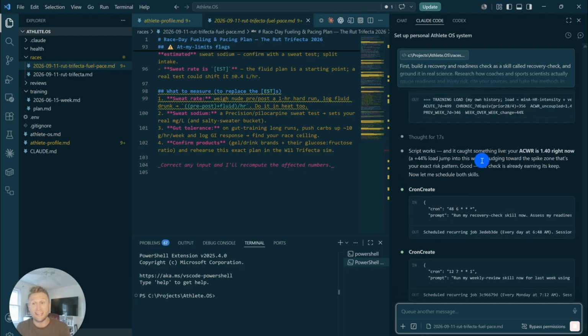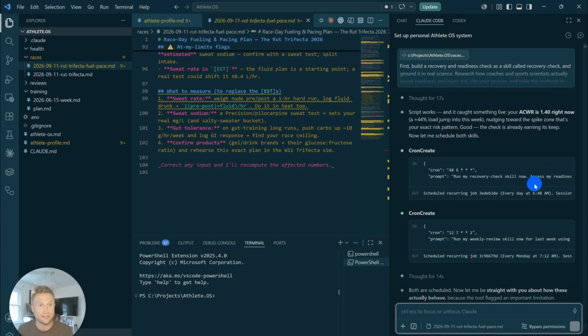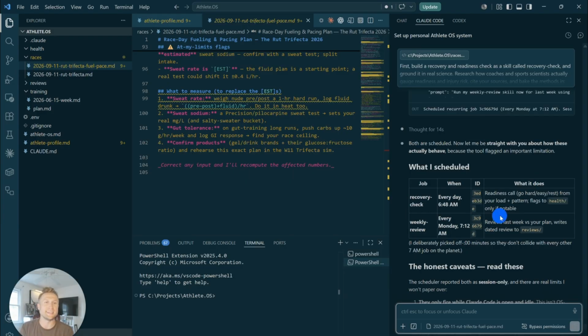And now you can see it's already catching something that's a little bit out of range, where my acute workload is a little bit stretched, a 44% jump from the previous week. Something to think about, and it's probably because I've been moving and then my schedule's been a little bit crazy, but it flagged it within minutes. Perfect. As you can see, it just created 2 skills and it created our first automation.